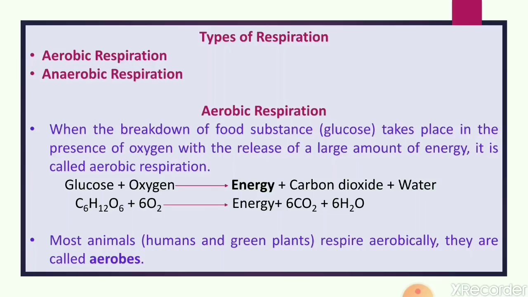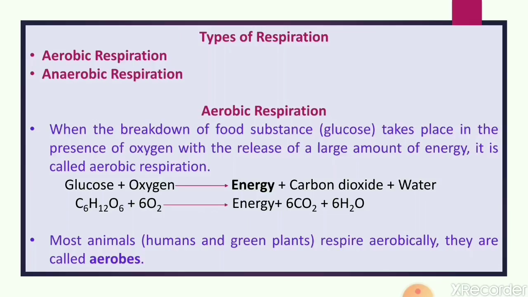So glucose, or we can say food, is completely broken down in the process of aerobic respiration, and after the breakdown of glucose, it produces carbon dioxide and water with the use of oxygen, and a large amount of energy is released.